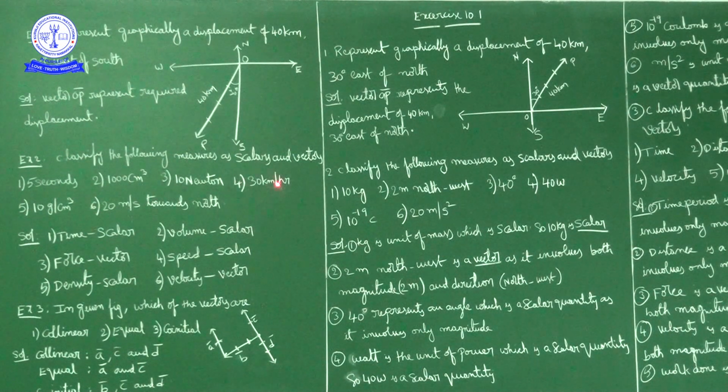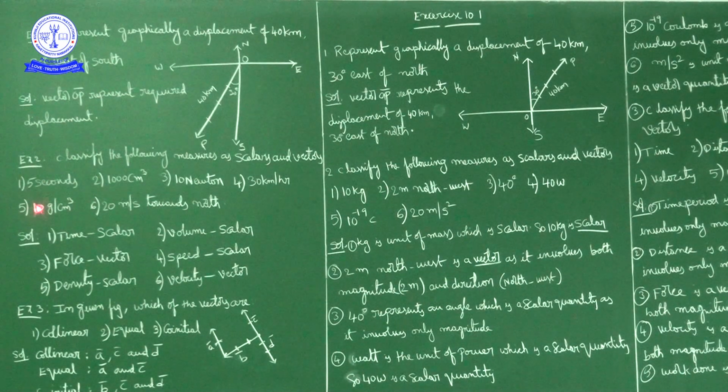Now the fourth one, 30 kilometer per hour. This is speed. Speed is a scalar quantity because it involves only magnitude. So the fourth one, 30 kilometer per hour, is a scalar quantity.